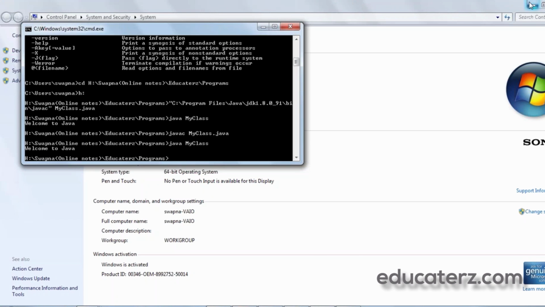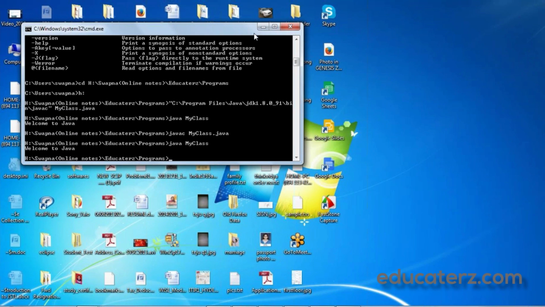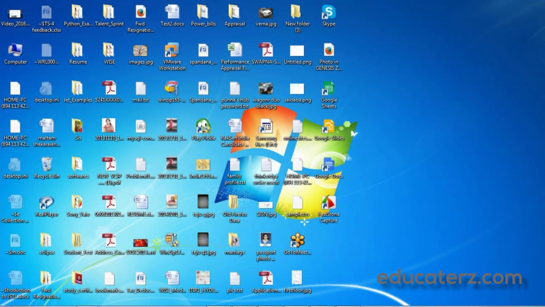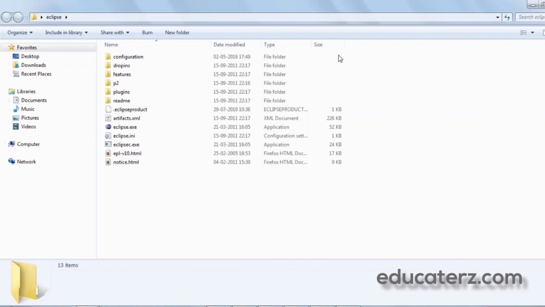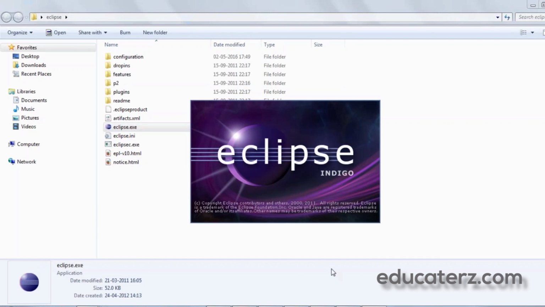So here you can see the Eclipse. Double click on Eclipse, and you can see the eclipse.exe file. Double click on it. It will show you the version name, that is Indigo.